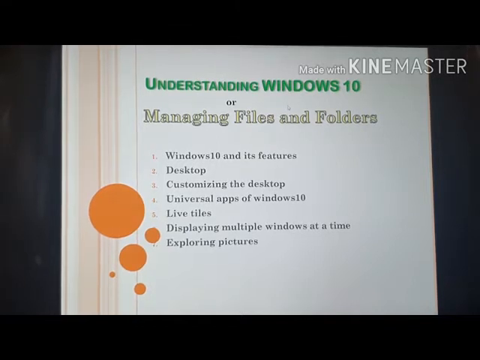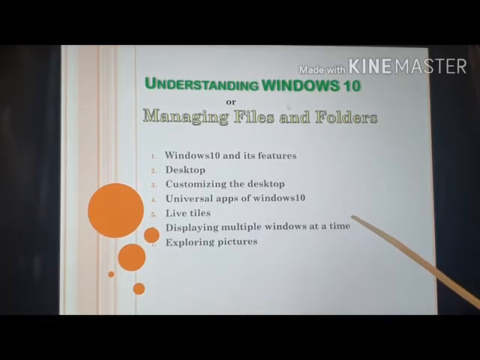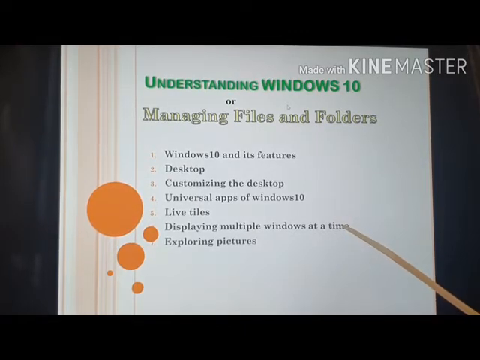Okay. So what are the things we are going to learn in this chapter is number 1, Windows 10 and its feature. Number 2, about desktop. Number 3, customizing the desktop. Number 4, universal applications of Windows 10. Number 5, live tiles. Number 6, displaying multiple windows at a time. Number 7, exploring pictures.